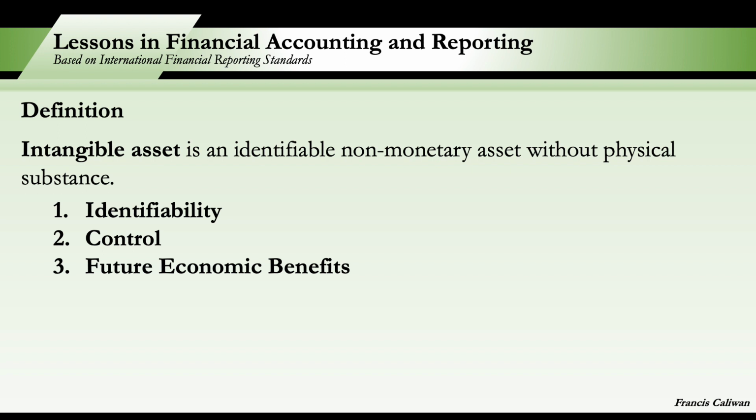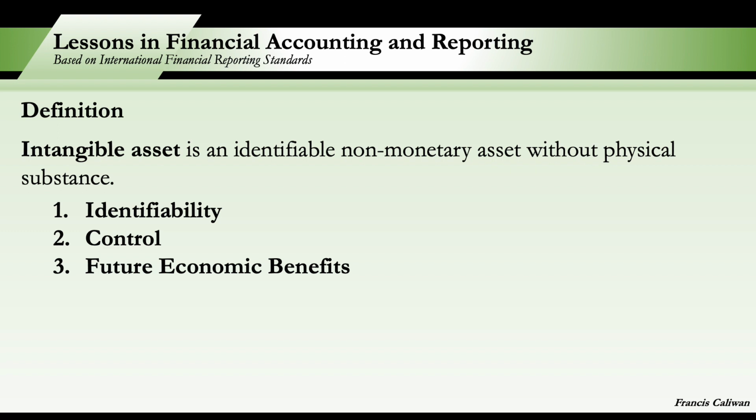but the papers are not the intangible asset. To solve that problem, the standard emphasized three things which are called definition criteria. These are identifiability, control over a resource, and existence of future economic benefits. Just a clarification: if an item within the scope of this standard does not meet the definition of an intangible asset, the expenditures to acquire or to generate internally those items are expensed as incurred.